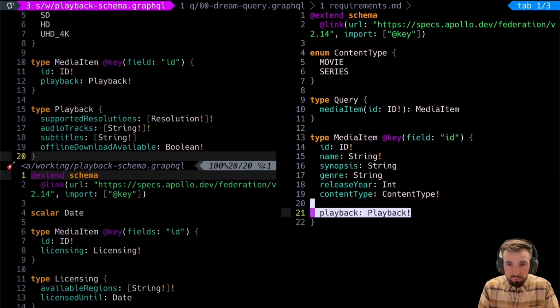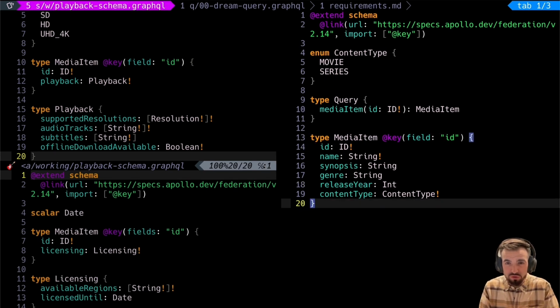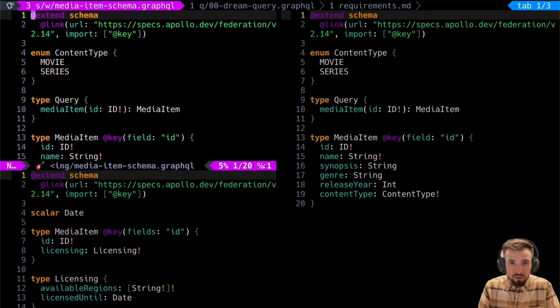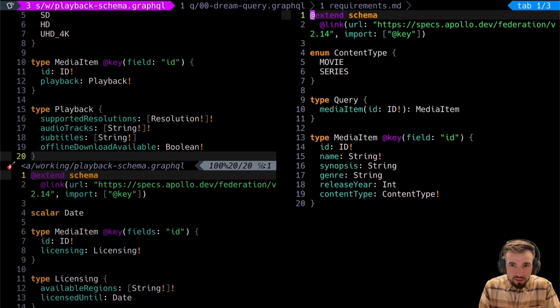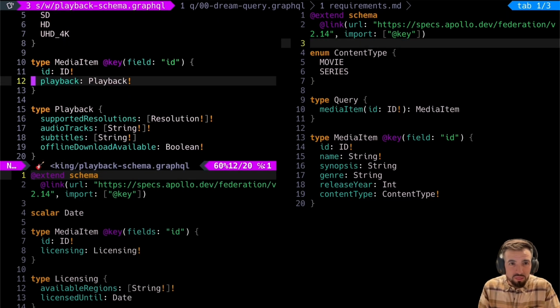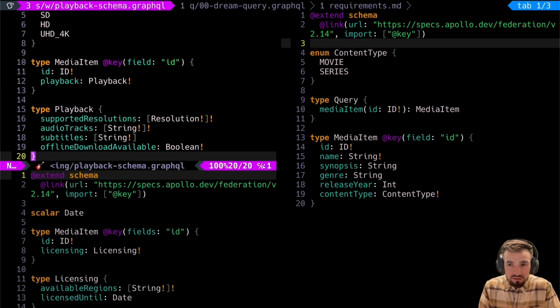One thing's remaining here. I now have to remove the playback type from the original schema, and because I'm a completionist, I want to make sure that we're actually renaming this properly. So this is no longer just our root schema. It's our, we'll call it media item schema. How about that? Sound good? Great. So we'll make that the graph. Oh, I think I put that in the wrong pane. Hang on. Okay, media item. Yep, there we go. So now we have 3 well-defined schemas to choose from.